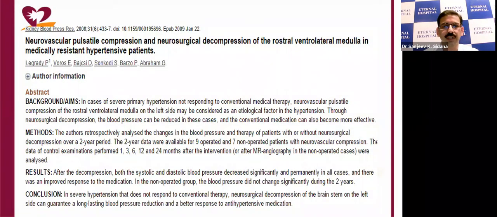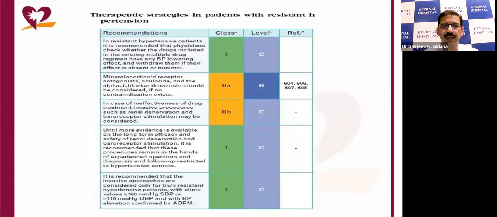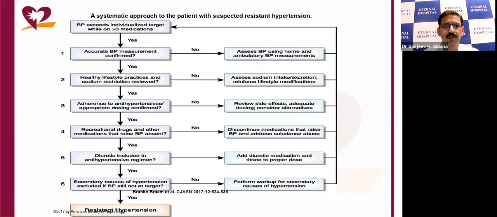And these are some other techniques, like decompression of the medulla by a neurosurgical procedure, and this also can lead to sustained reduction in systolic as well as diastolic blood pressure. But these therapies need to be confirmed in larger trials. So these are the current guideline recommendations. Mineralocorticoid receptor antagonists and doxazosin should be considered. It is given a class 2A indication, and device therapy currently is given a class 2B indication.